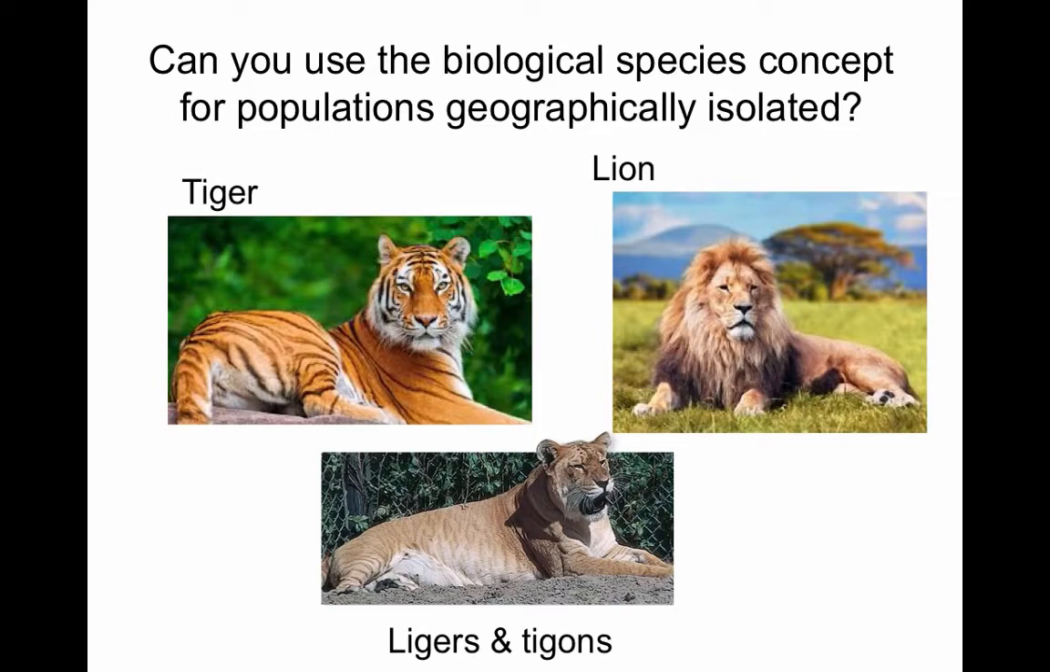To illustrate that problem of geographical isolation and the ability to test the biological species concept on this population, we're going to look at this example of tigers and lions. Tigers and lions occupy very different habitats. They live in different regions, and they never encounter each other naturally, so they're geographically isolated. Yet when you put them together in a zoo and you force them to interbreed, they will produce a hybrid that is either a liger or a tigon, depending on whether the male or the female was a tiger and the other one was the lion.